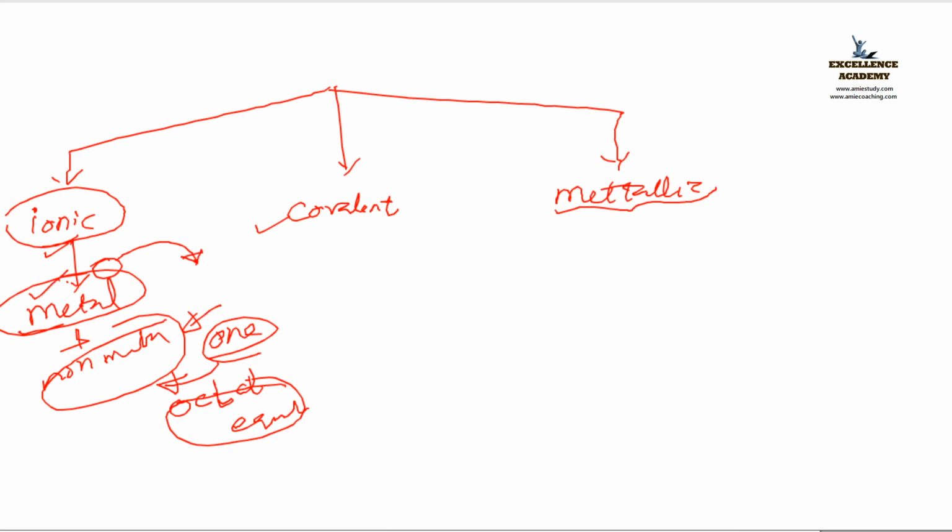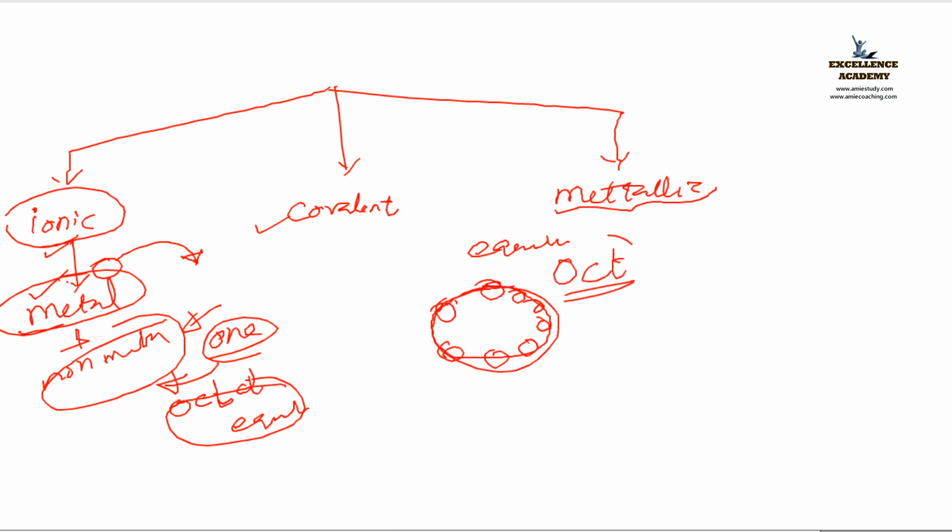Octet means when the outermost shell of an atom is in equilibrium, when the count is 8. Since the count is 8, we call that octet. Oct means 8. Or we can simply say that if there exist 8 electrons in its outermost shell, that atom is in equilibrium.